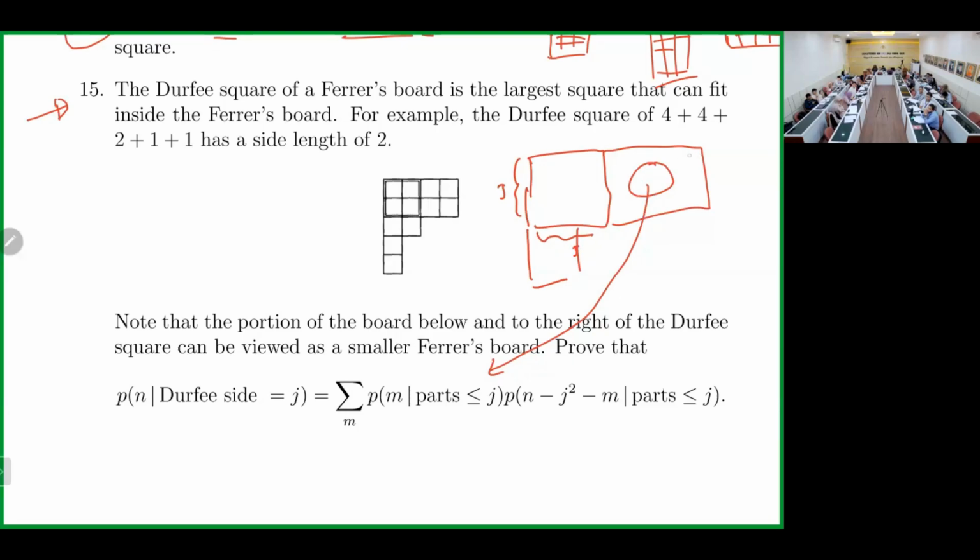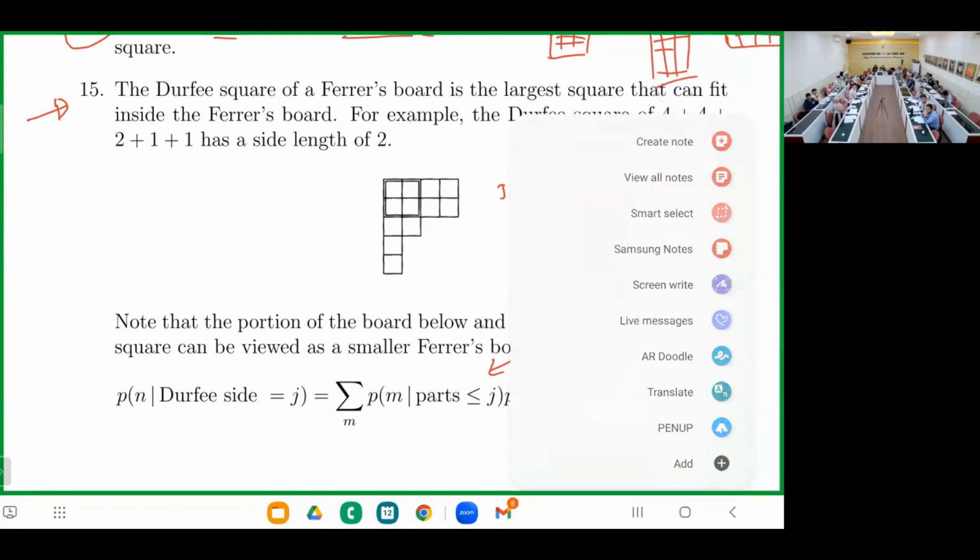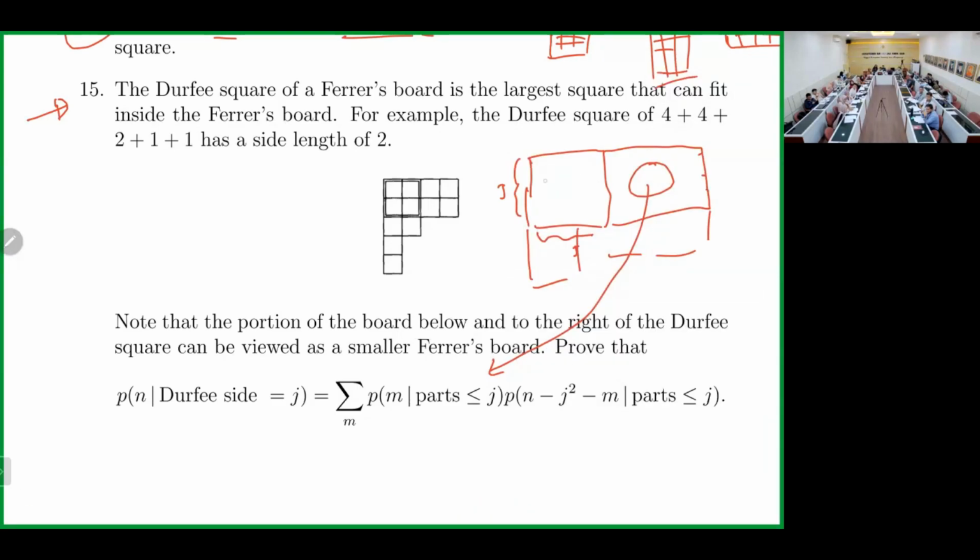Because if the number of parts here is greater than J, then it's not a Durfee square anymore. The right hand side, the right part. So this is the Durfee square, and then the possibility here is this, because the number of parts here also should be less than or equal to J. Correct? Because the number of parts represents the number of columns and rows.